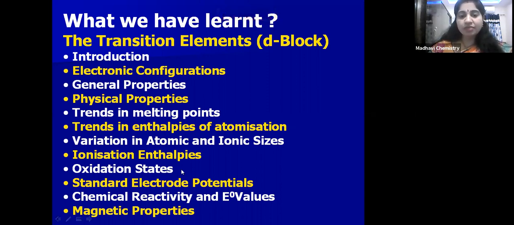At the middle of the series, manganese shows from +2 to +7 oxidation states, whereas at the ends, elements like scandium, titanium, and copper and zinc show fewer oxidation states, because scandium and titanium have very few electrons to share or to lose, whereas copper and zinc have too many electrons to share. So that's why the middle elements, manganese, show a greater number of oxidation states.